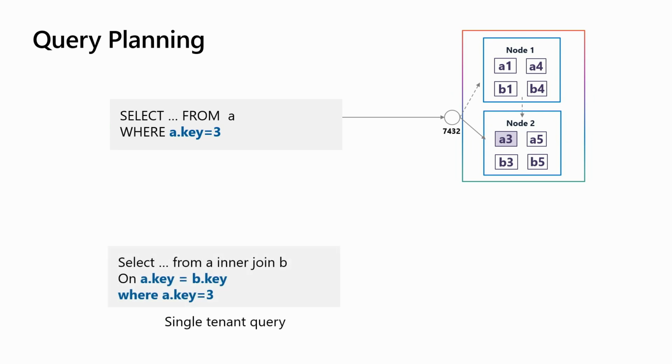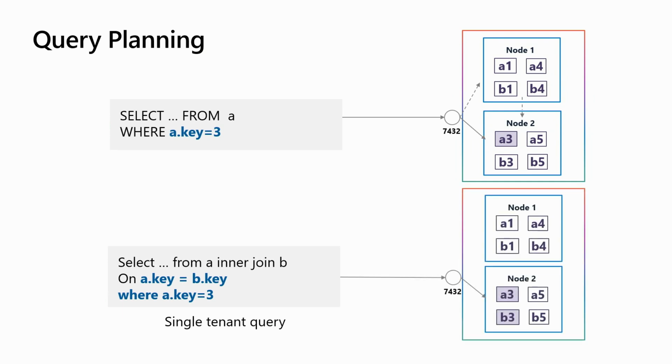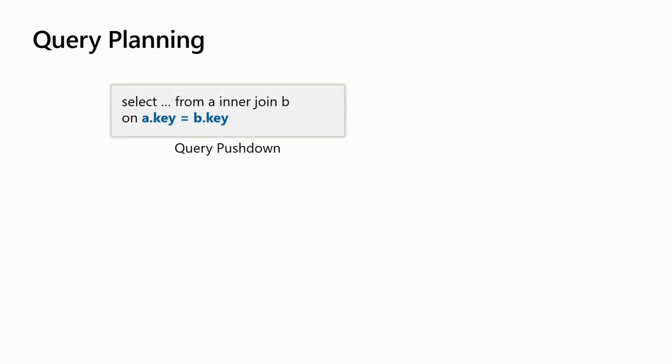Similarly, what if you have a join? You have inner join A, inner join B on the key with a predicate. Kind of the same thing happens. If the tables are co-located because the distribution key is the same, it'll just hit one node and push down that query to that node. It doesn't go cross node. It's super quick.